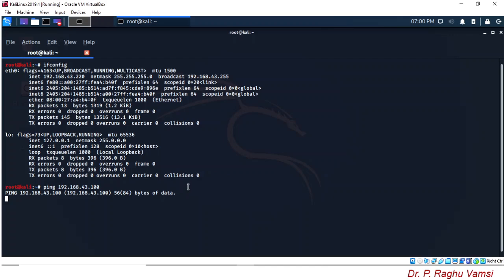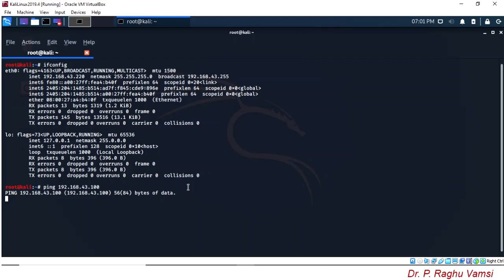There are two reasons for this. One is the system may be powered off. The second is the operating system installed on the machine may not respond to echo requests. These kinds of rules are usually written in the firewall section of the corresponding operating system.